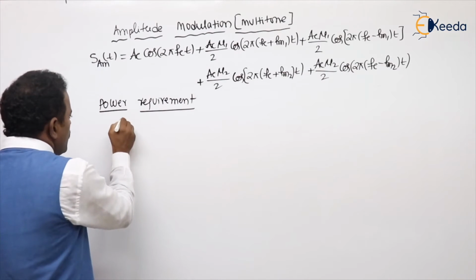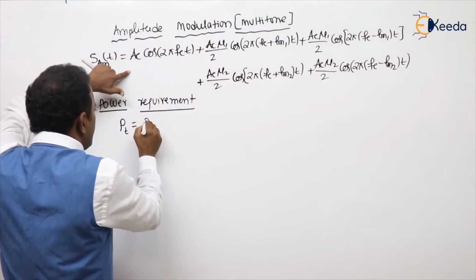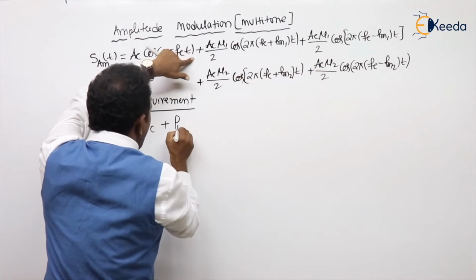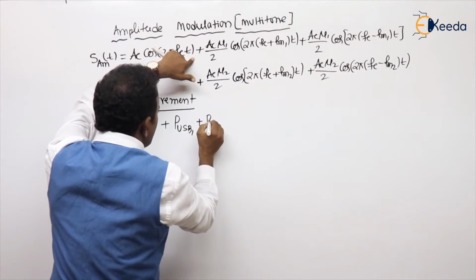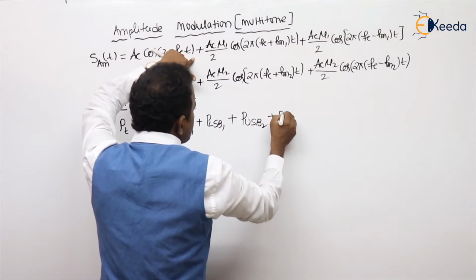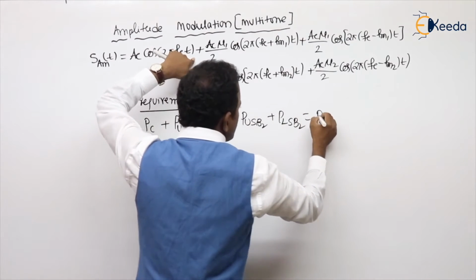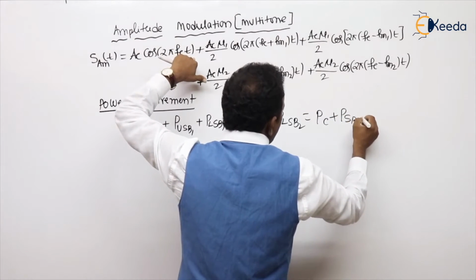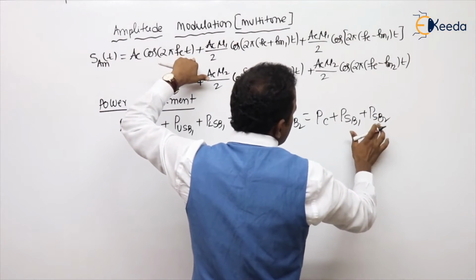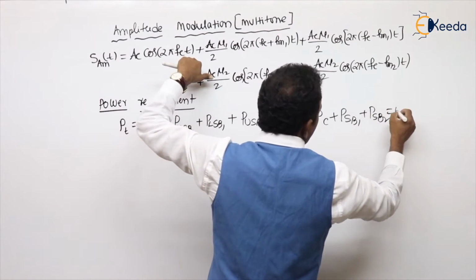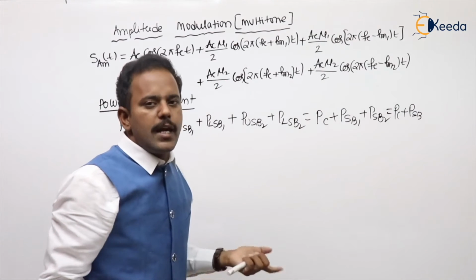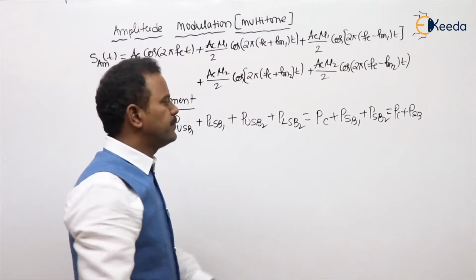Here, total power PT equals the first term, carrier power; the second term, upper sideband 1; next, lower sideband 1; next, upper sideband 2; next, lower sideband 2. Or I can also say Pc plus first sideband power, second sideband power, where this is regarding the first frequency component and this is regarding the second frequency component. Or I can also say Pc plus PSB. Here PSB is nothing but the total sideband power. Are you understanding my point?